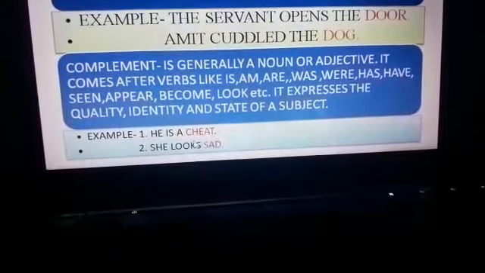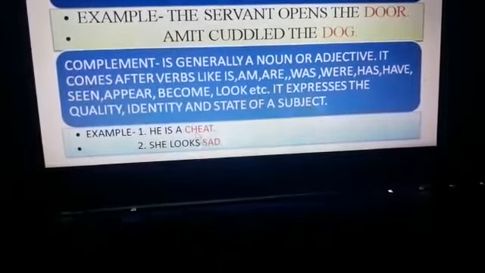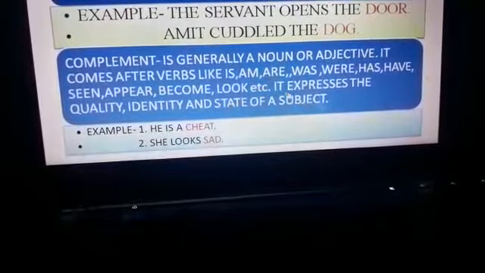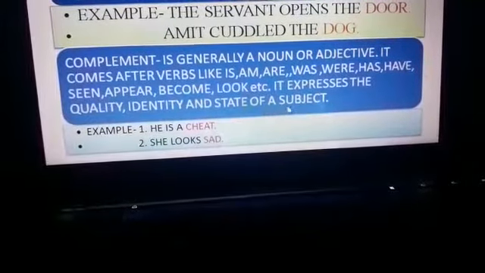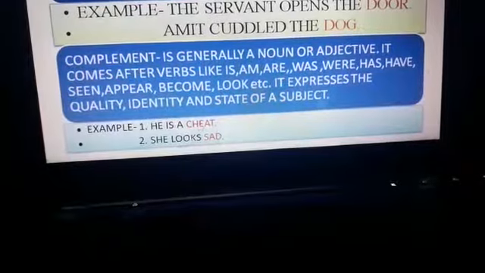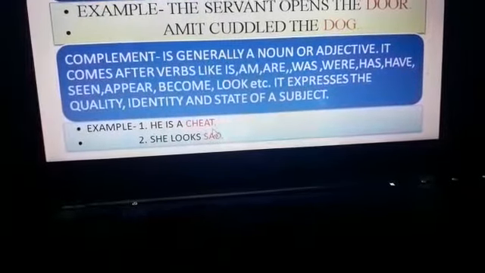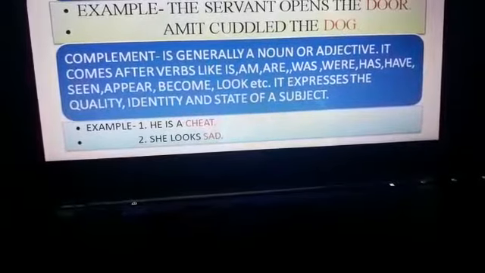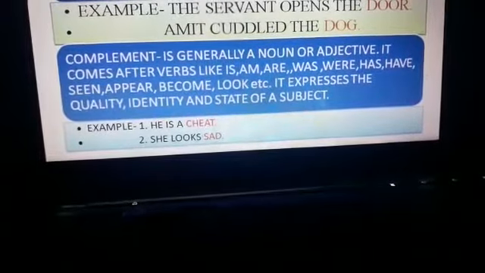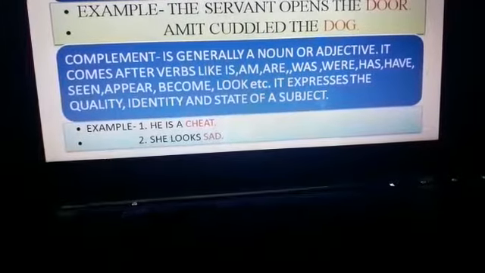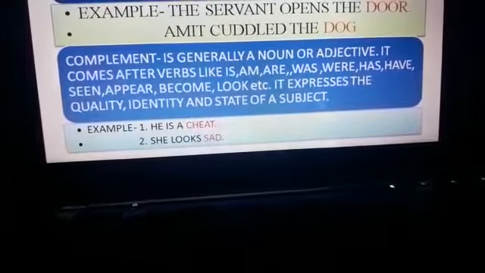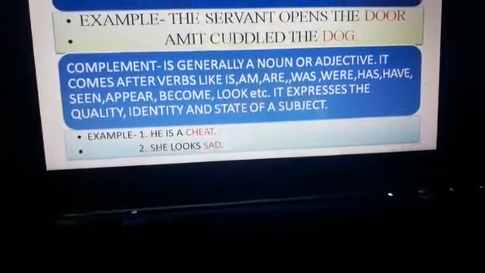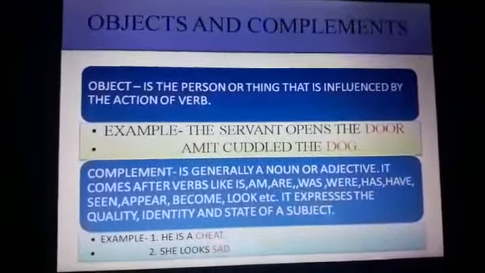Cheat is a quality, that he is a cheater. Sad is telling you the state of the subject, that she looks sad. And cheat is the quality of a person, that he is a cheater. So complement tells you about the quality of a person, identity of a subject, or state of a subject. So I hope the word complement is clear to you.